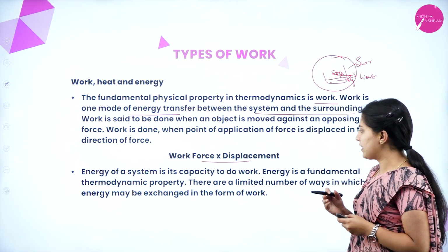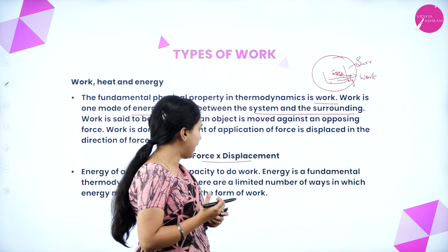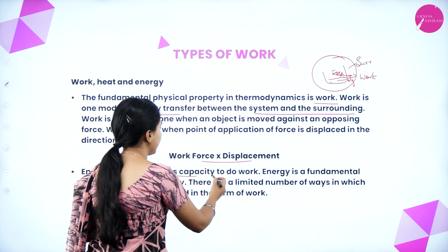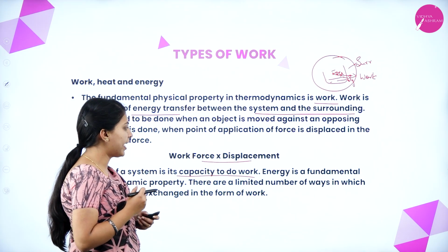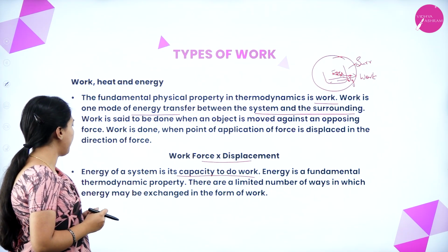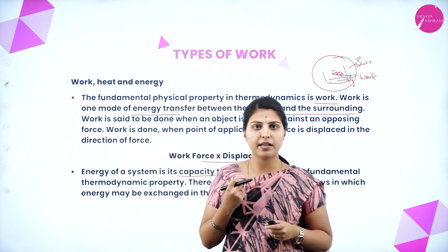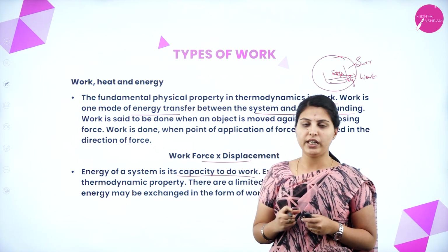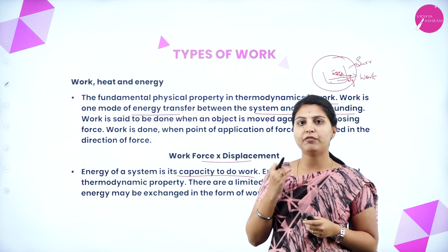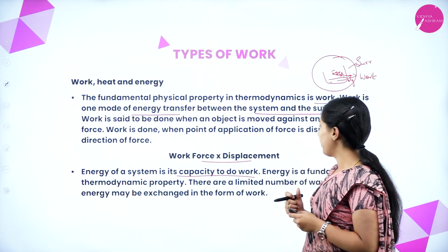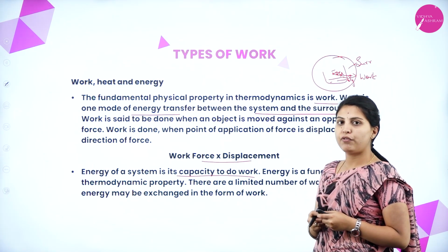Energy of a system is its capacity to do work. To do work, you need some amount of energy. So, energy is called the capacity to do work. Energy is a fundamental thermodynamic property. There are a limited number of ways in which energy may be exchanged in the form of work. To do any kind of work, you need some capacity to do that work. So, that is called energy, and it is a fundamental thermodynamic property like work.